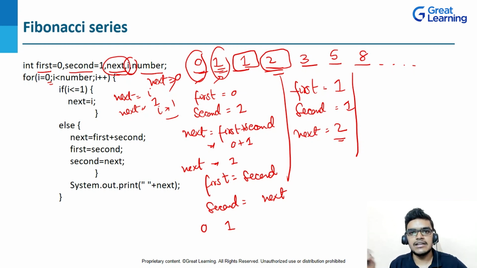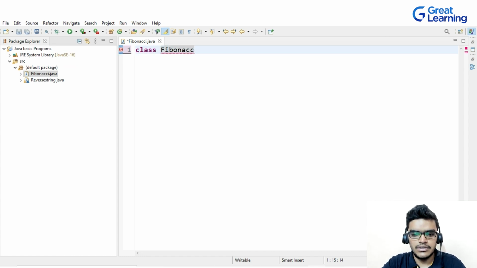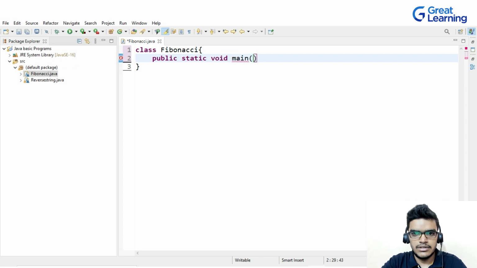Now let's see the practical example. So let's start with the coding. First I will write here class. So the class is Fibonacci, so I'll write here Fibonacci. And inside this class I will create a main method. So I will write here public static void main string.